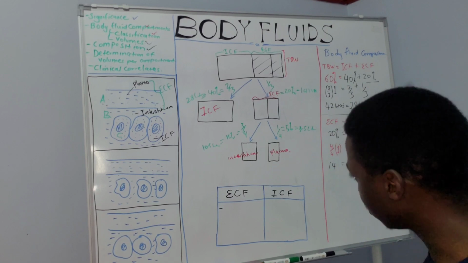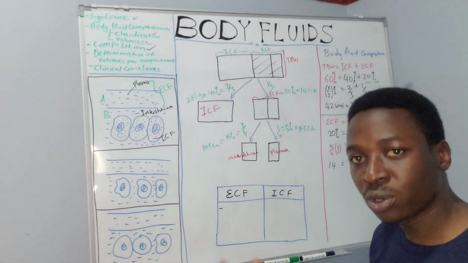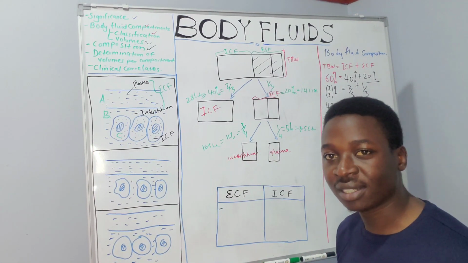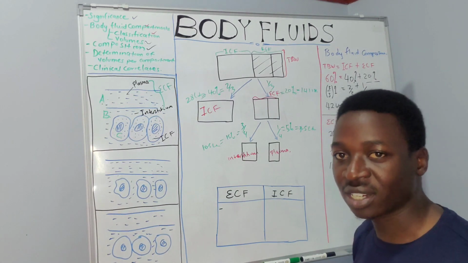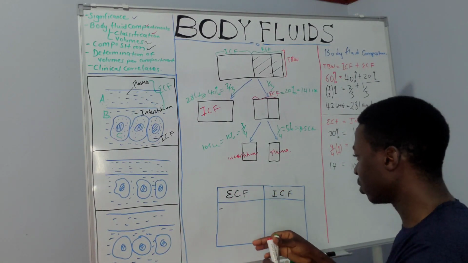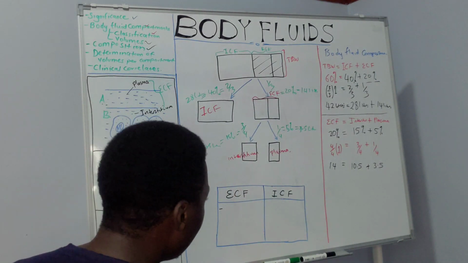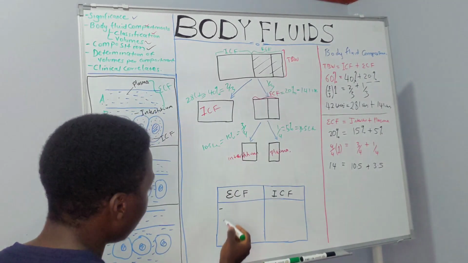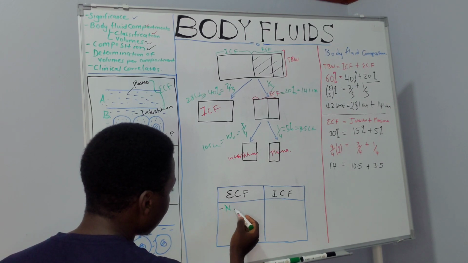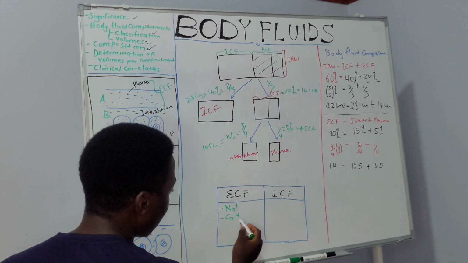When you look at the composition, we say we have a lot of water, but we also have ionic composition. We have different ions that are distributed within the extracellular fluid compartment and the intracellular fluid compartment. In the extracellular fluid compartment, you will likely find the cations, especially sodium. You'll find calcium and some anions like chloride and bicarbonates.